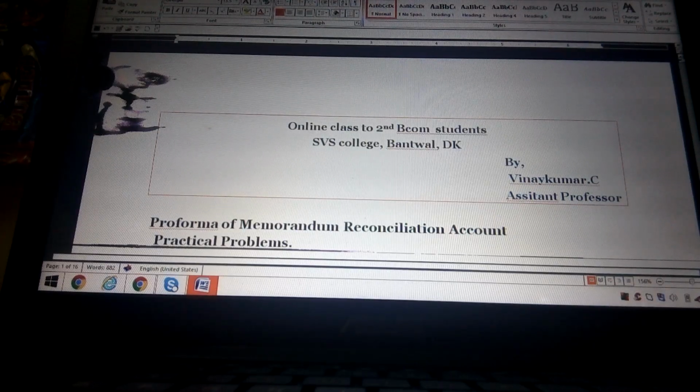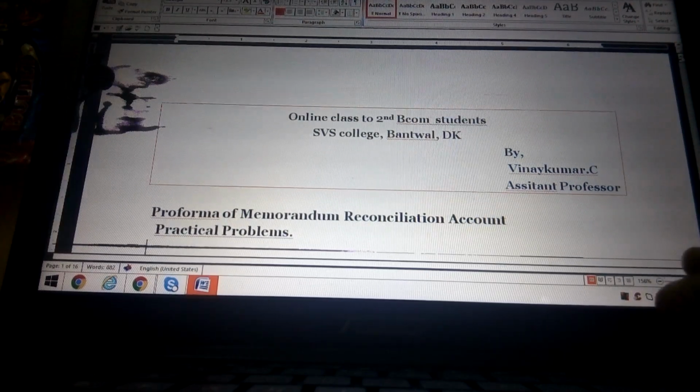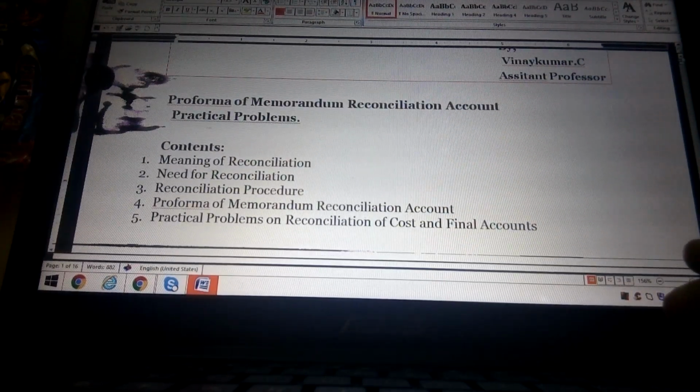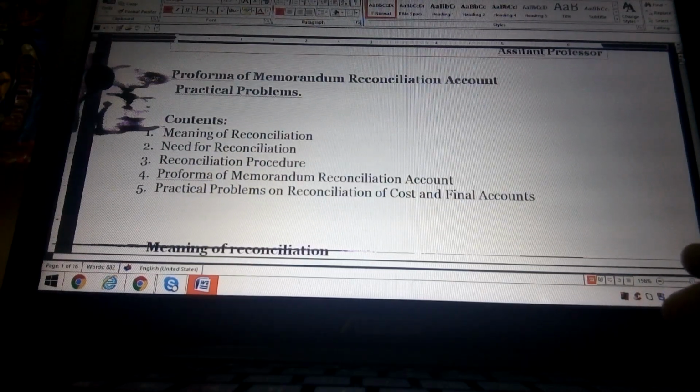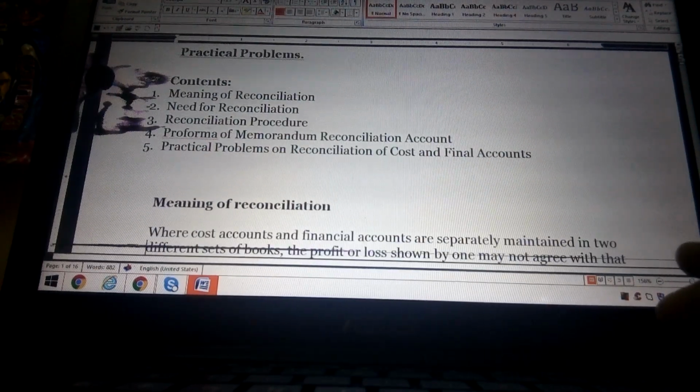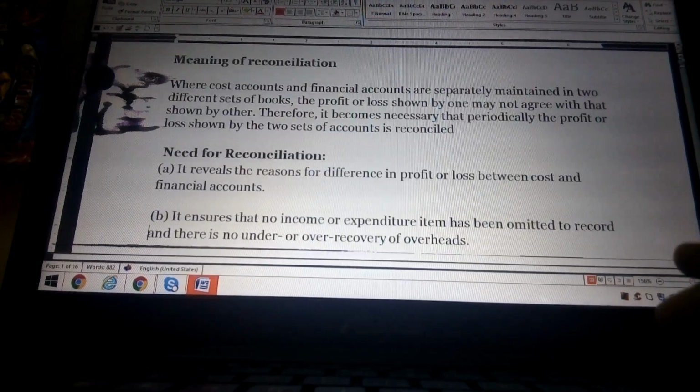So anyway, we are familiar and have understood what reconciliation is, and we also discussed the meaning of reconciliation, need for reconciliation, and procedure of reconciliation, and again we discussed the pro forma, and finally we did the two problems related to the reconciliation statement.